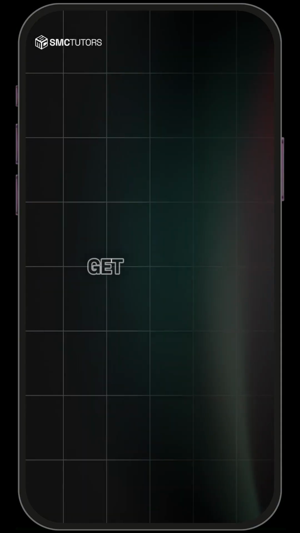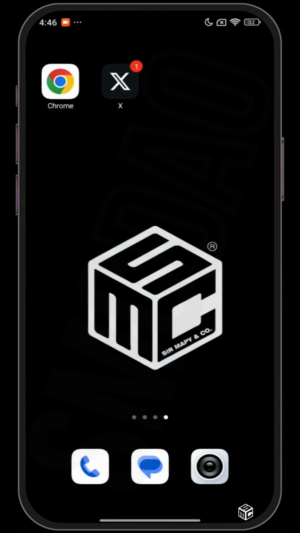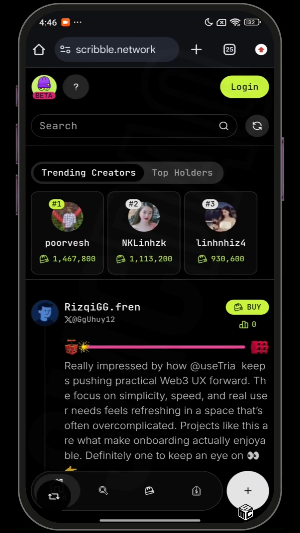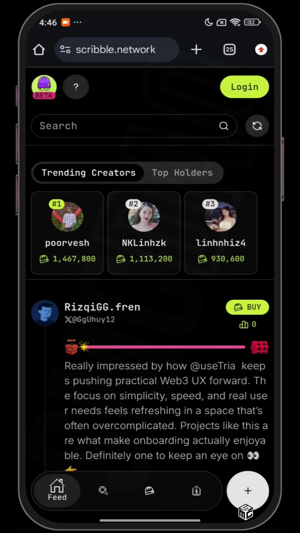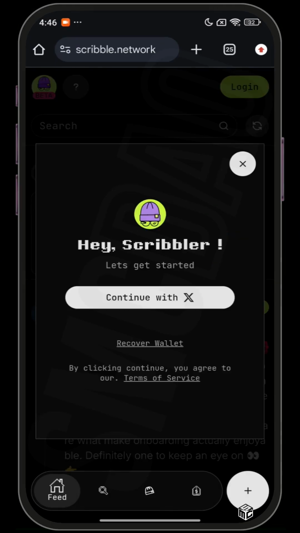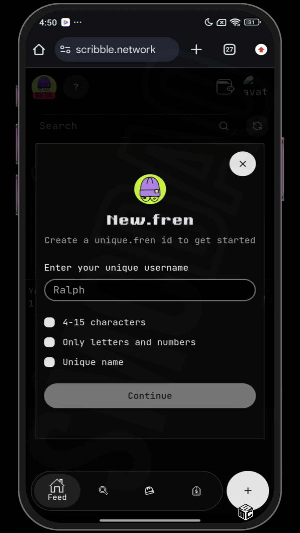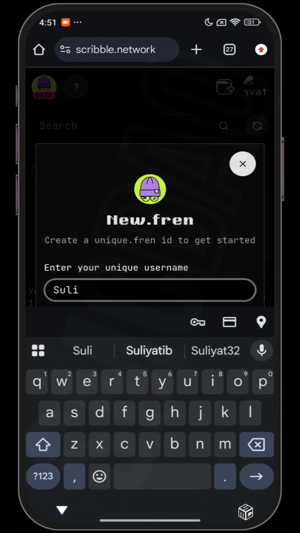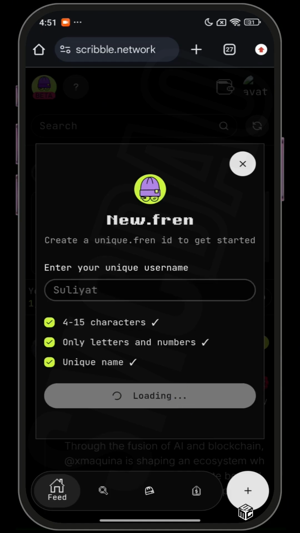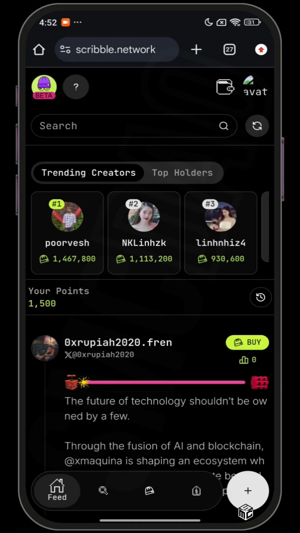Now, how can you get started on Scribble? Open your browser, head to scribble.network. Now tap on the login icon at the top. Then sign in using your X account. Tap on continue with X. Now you need to enter a unique username for your profile. Just enter a username of your choice. Then tap on continue. So we have successfully created an account on Scribble, and here is the landing page.